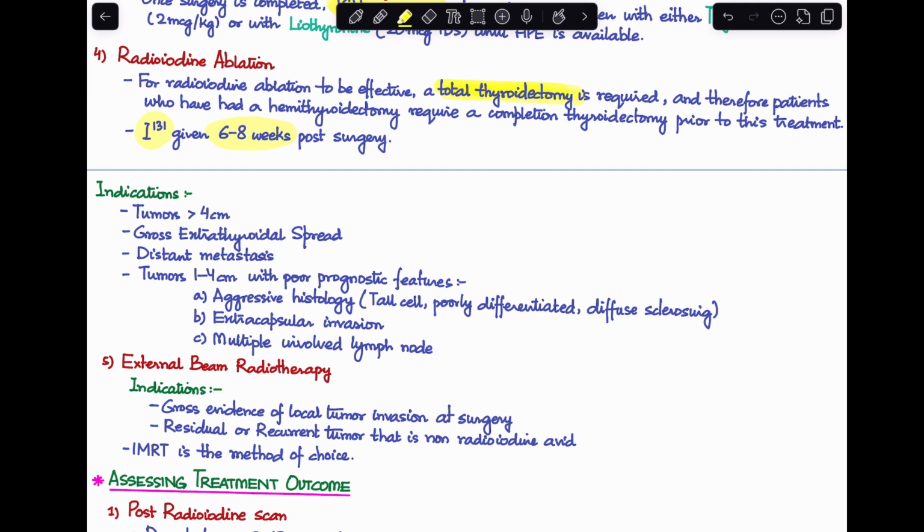Now, what would be the indications for using radioiodine ablation in patients with papillary thyroid carcinoma? Again, these are features that we just discussed for total thyroidectomy, like tumors which are more than 4 centimeters, or if there is gross extrathyroidal spread, or presence of distant metastasis, or if tumors are between 1 to 4 centimeters but they have some poor prognostic features like aggressive histology or extracapsular invasion, or there is multiple lymph node involvement. These are all the indications where you will perform radioiodine ablation postoperatively.